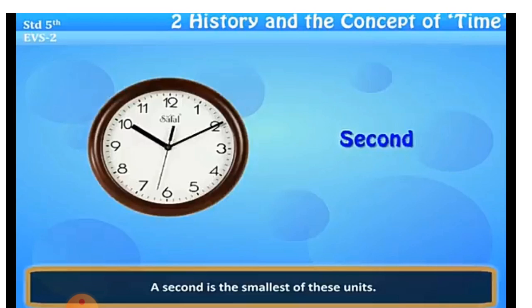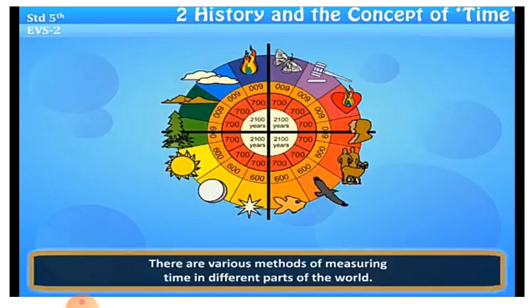Then there are various methods of measuring time in different parts of the world. Various methods are used to measure time in the different parts of the world.